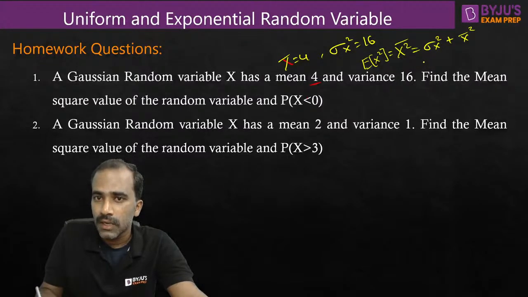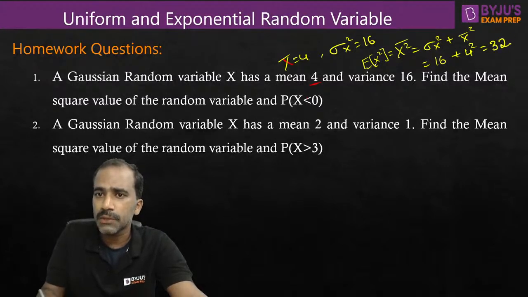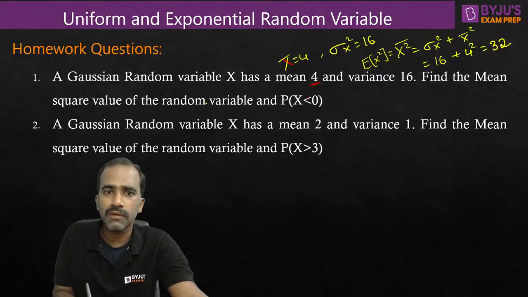Hi Rahul, good morning. So sigma x square is given as 16 and mean value is given as 4. You can substitute it here, 4 square. So 16 plus 16 is 32. So 32 is the mean square value. So we found the mean square value of the random variable.